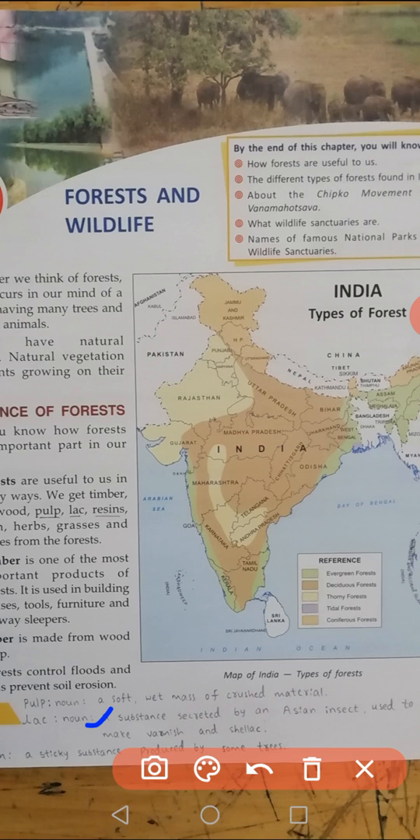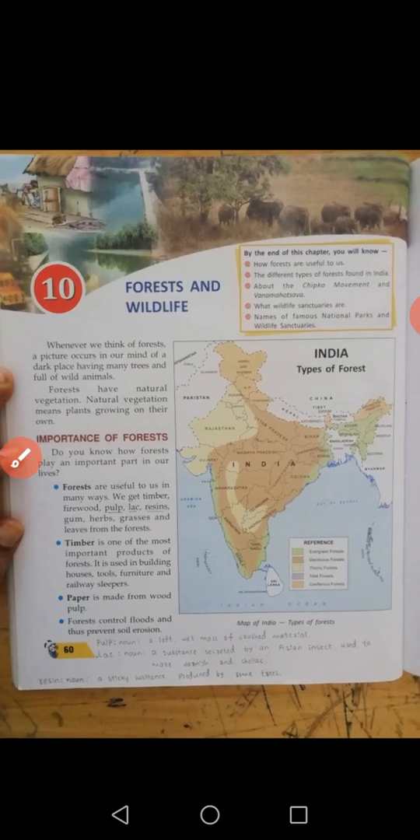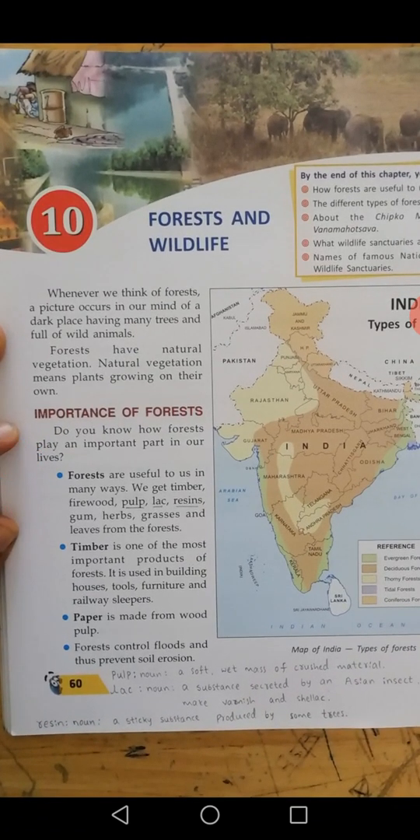An insect secretes. A certain insect, a worm, secretes a liquid. That is called lac, and that is available from the forest, not in land fields; we can't get this lac there. So lac is one of the useful things we get from the forests.